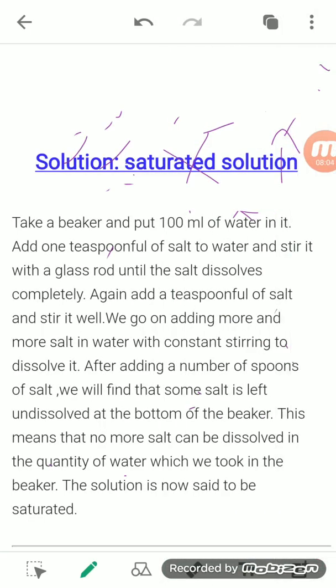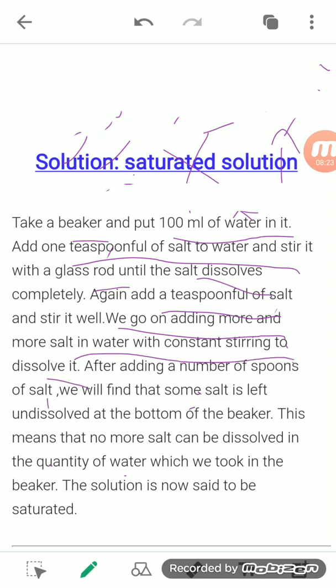We will understand this with an example. Suppose you take a beaker and put 100 ml of water in it, add 1 teaspoonful of salt to the water, and stir it with a glass rod until the salt dissolves. Again add, and go on adding more and more salt with constant stirring. After adding a number of spoons of salt, we will find that some salt is left undissolved at the bottom of the beaker. This means that no more salt can be dissolved in the quantity of water we took in the beaker, and that solution is now said to be saturated.